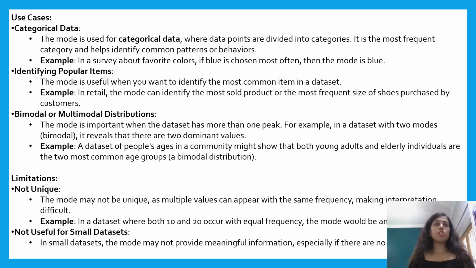Let us see the limitations of mode. A dataset can have more than one mode, or no mode at all if no values repeat. This can make the interpretation tricky. In smaller datasets, the mode might not provide much useful information, especially if no value repeats frequently.